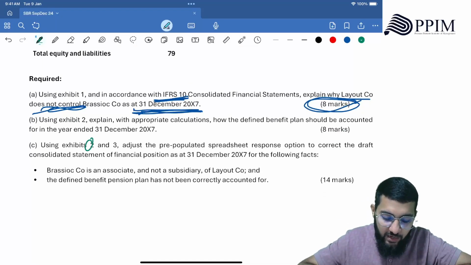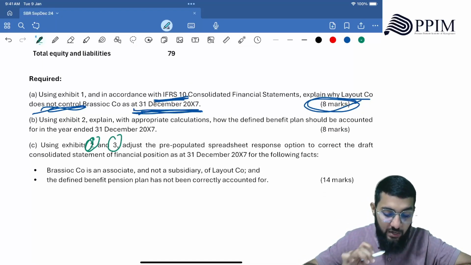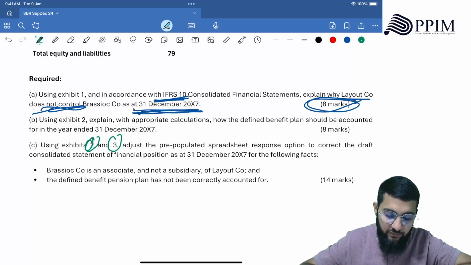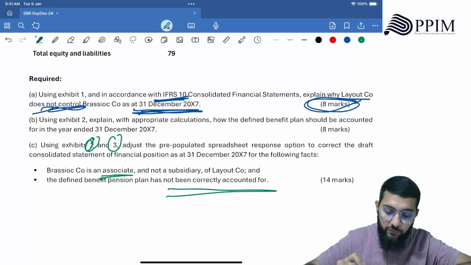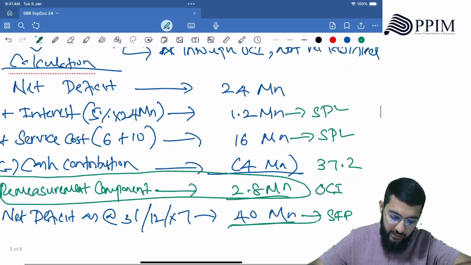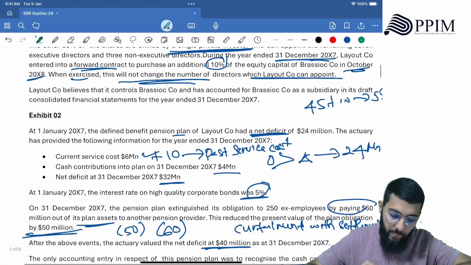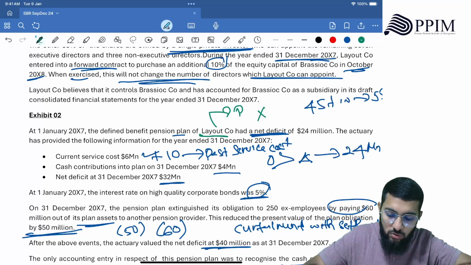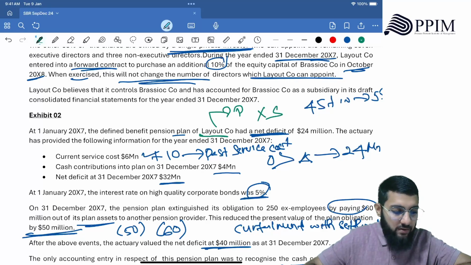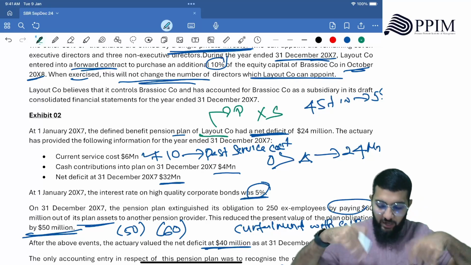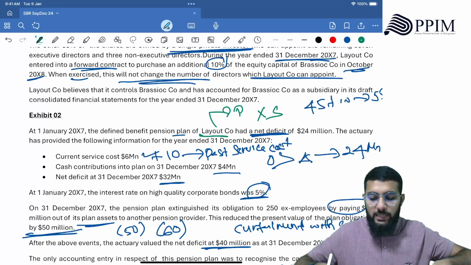Using exhibits 2 and 3, meaning you are supposed to use exhibit 2 as well, the defined benefit plan. Right? The pre-populated spreadsheet responds option to correct the draft consolidated statement of financial position as of 31st December 2007 for the following facts. Braziok Co. is an associate and not a subsidiary. Defined benefit pension plan has not been correctly accounted for. Right. Now, who does the defined benefit plan? Layout, the parent. So, no adjustment to subsidiary, only adjustment to parent, so you will not have to eliminate that. You'll have to show it, but you'll just do the corrections.